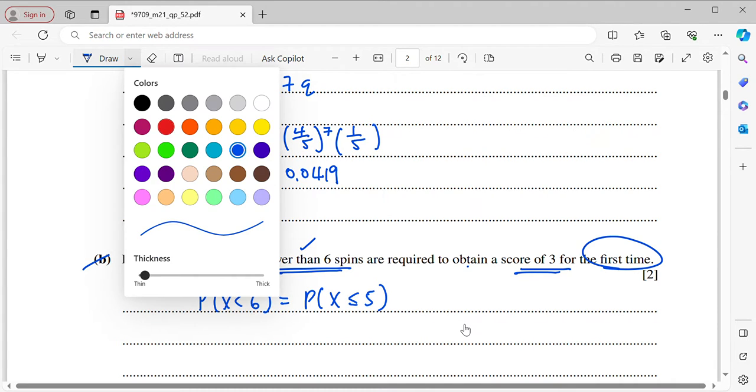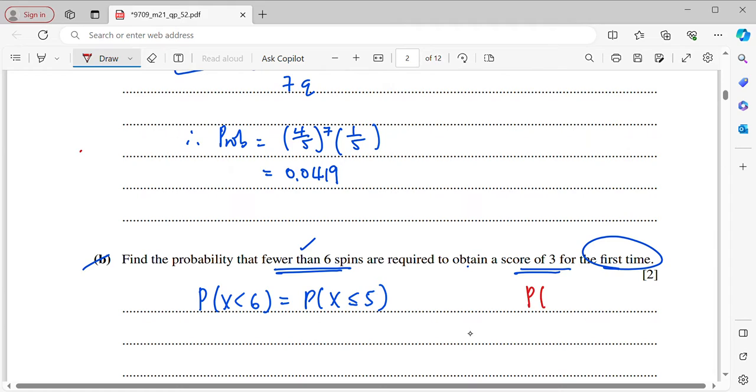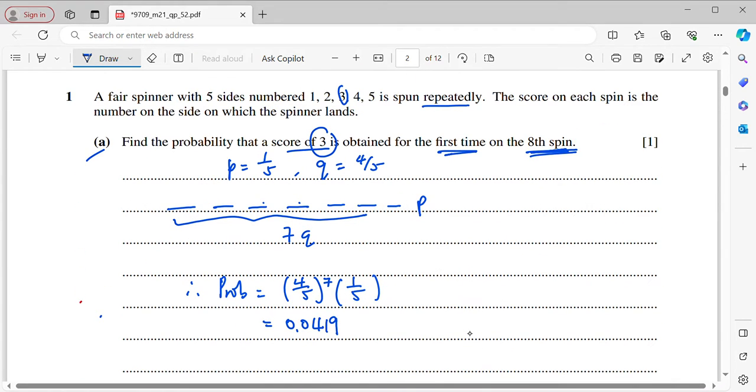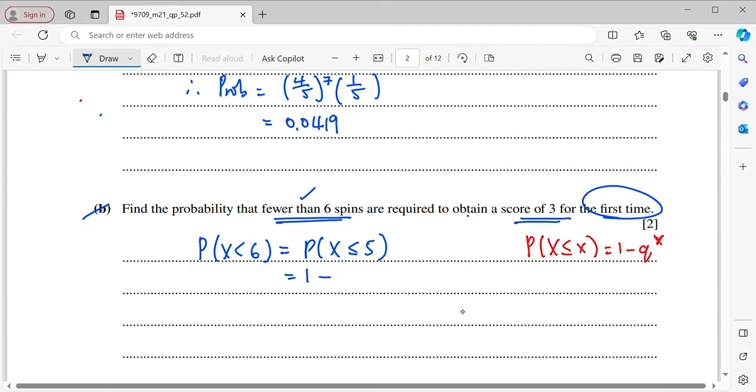We have a formula here. For the geometric distribution, if P(X less than or equal to small x), it will be 1 minus q to the power of x. Alright, this is for geometric distribution. So therefore, I will be getting 1 minus, where q here is 4 over 5, so it will be 4 over 5 to the power of 5. And at last, you will be getting 2101 over 3125. You can just calculate this correct to 3 significant figures, which is 0.672. So that's the solution for 1B.